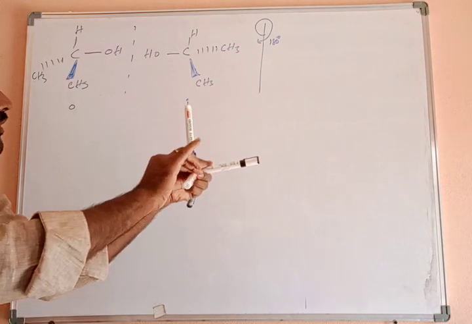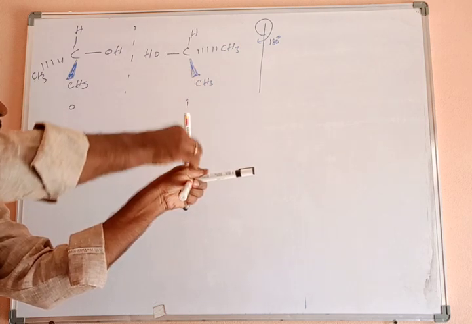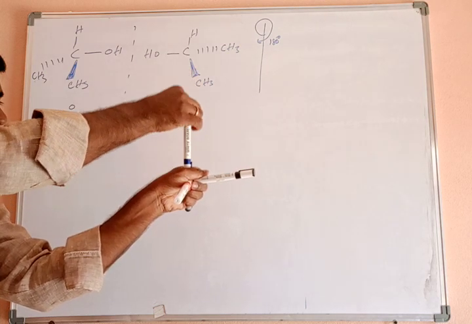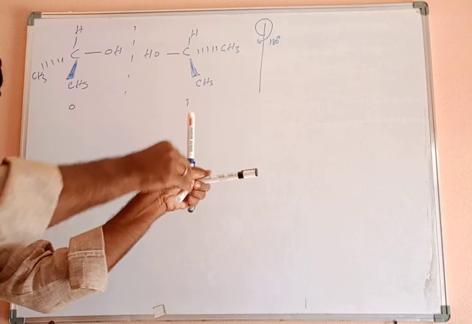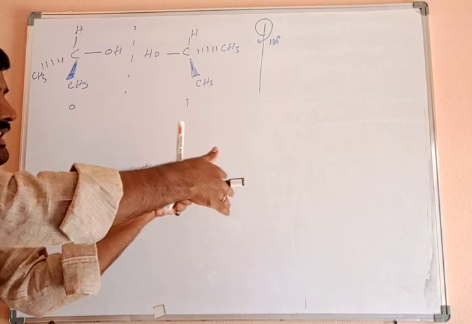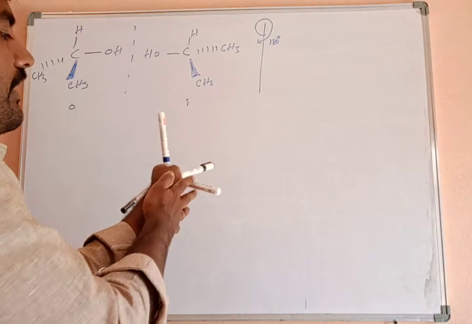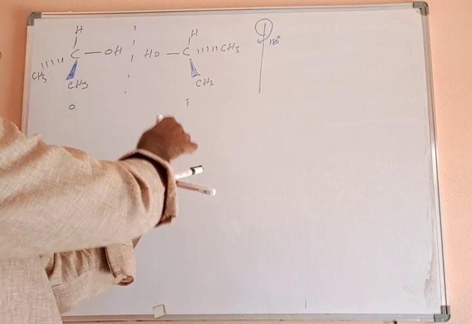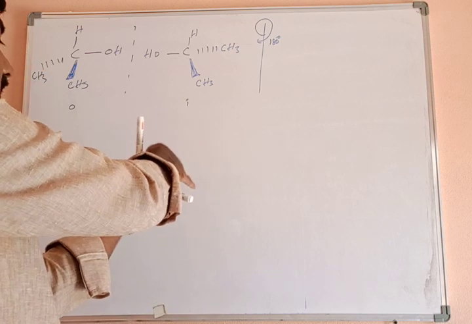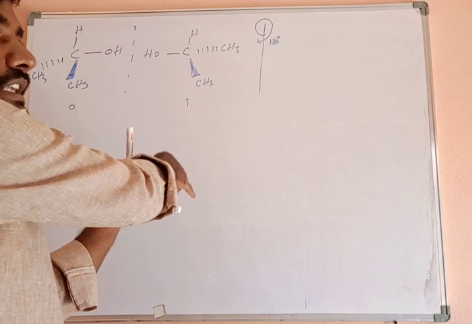Understand? Clear? See once again. Now this is the structure of this image. Hydrogen atom and OH group. This is the hydrogen atom and this is the OH group, and this CH3 is present above the plane, and this one is inside the plane. This pen, this marker is inside. So this is the dash bond, this is the wedge bond. Clear? When I am rotating 90 degrees, then what happened?